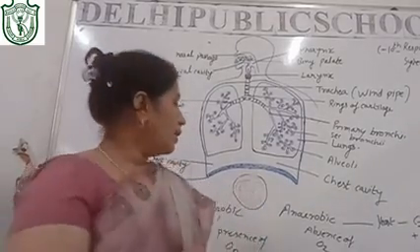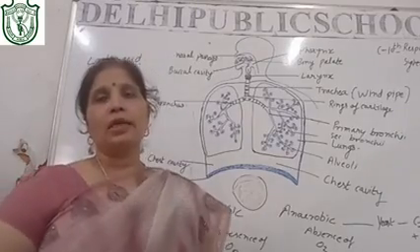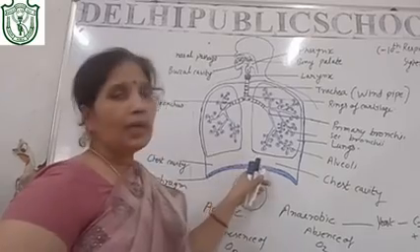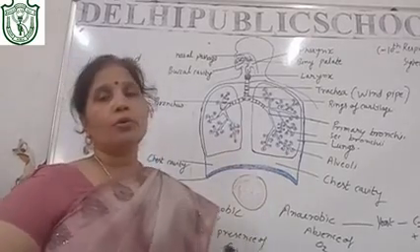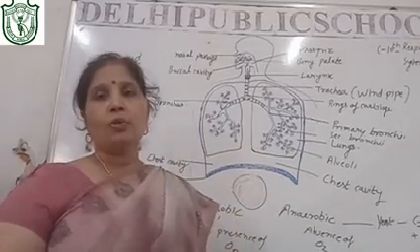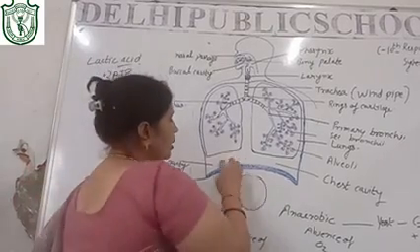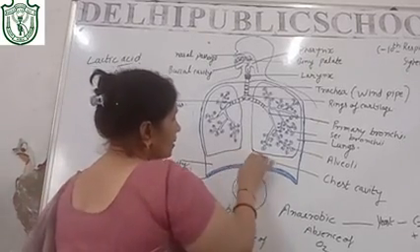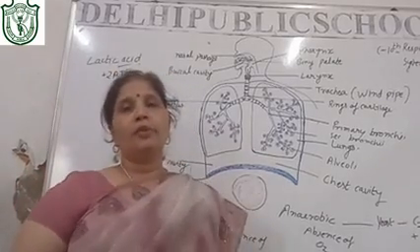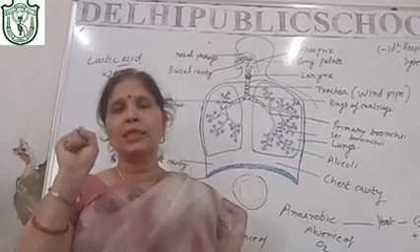Then the exhalation process will start, and your diaphragm will relax, and the intercostal muscles attached to the ribs will also relax. The ribs will come back to their position, the diaphragm will also come back, and as a result the pressure on the lungs is increased, as if we are squeezing something.